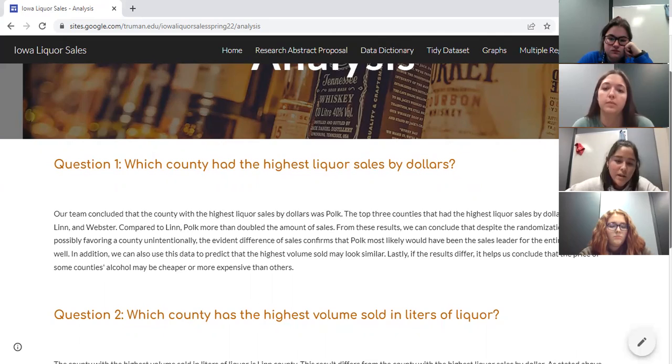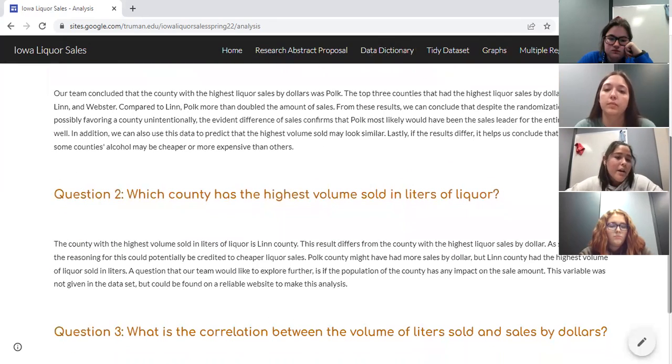And then question 2, which county has the highest volume sold in liters of liquor? The county with the highest volume sold in liters of liquor is Lynn County. This result differs from the county with the highest liquor sales by dollar. As we stated above, the reasoning for this could potentially be credited to cheaper liquor sales. Polk County might have had more sales by dollar, but Lynn County had the highest volume of liquor sold in liters.